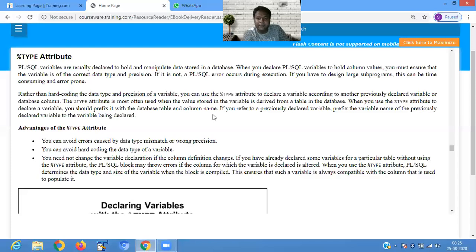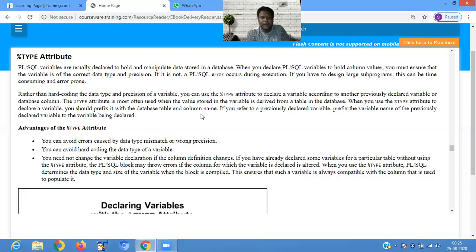When you use the type attribute to declare a variable, you should prefix it with the database table and column name. If you refer to a previously declared variable, prefix the variable name of the previously declared variable to the variable being declared. Suppose I define a variable as e underscore id, so I link that e underscore id to the employee table.